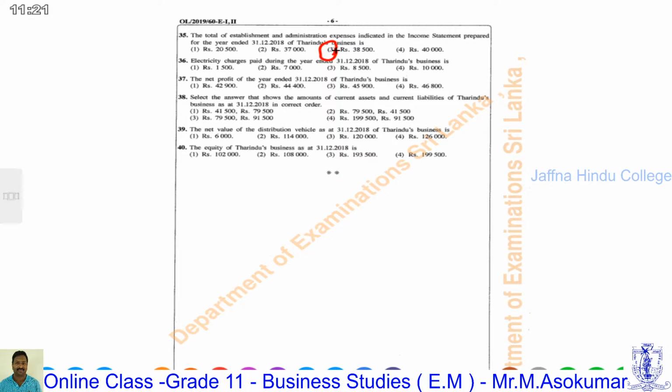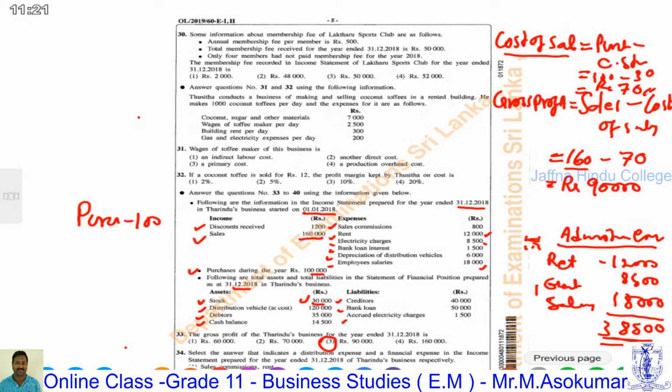Question number 16. Electricity charges paid during this year 31st December 2018 of the Zara businesses. Electricity charges paid, that means cash payment. Annual expenses is 8,500. This is called annual expenses because it's income statement. Income statement is prepared based on accrued basis. Therefore, the 8,500 is annual expenses.